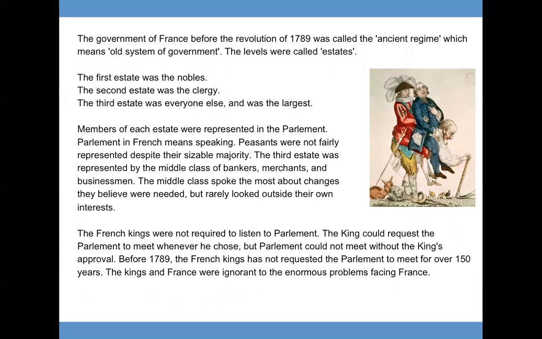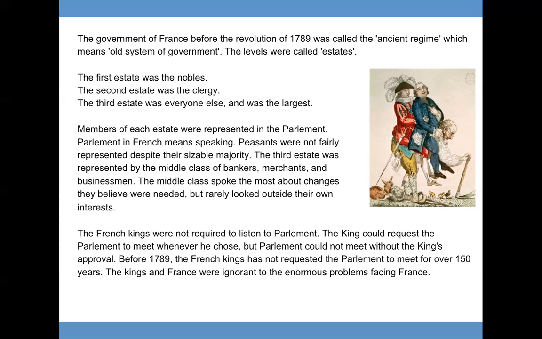Peasants were not fairly represented despite their sizable majority. The third estate was represented by the middle class of bankers, merchants, and businessmen. The middle class spoke the most about changes they believed were needed, but rarely looked outside their own interests.